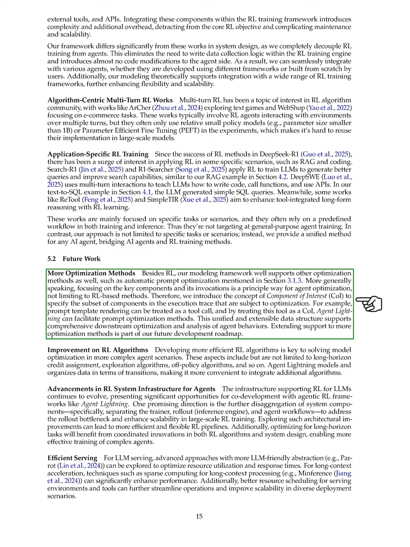Moreover, our modeling framework supports various optimization methods beyond RL, such as automatic prompt optimization. We emphasize focusing on key components for agent optimization, introducing the concept of component of interest, COI, to identify components in the execution trace that are subject to optimization. For example, we can treat prompt template rendering as a tool call, allowing Agent Lightning to facilitate prompt optimization. This unified data structure supports comprehensive optimization and analysis of agent behaviors, and expanding support for more optimization methods is part of our future development plans.